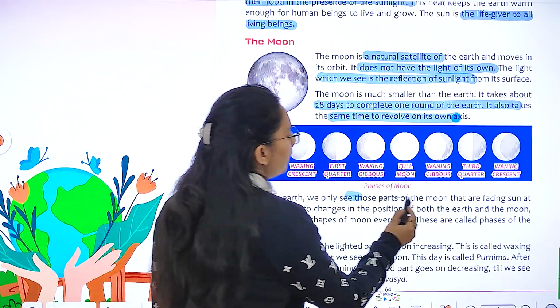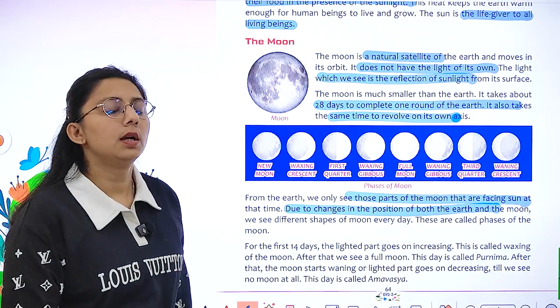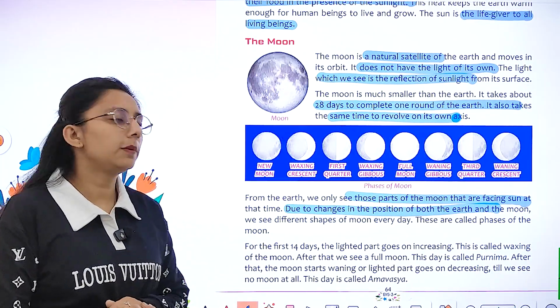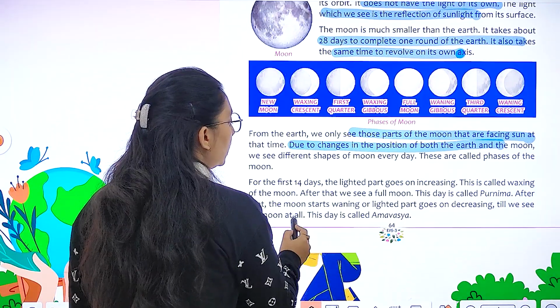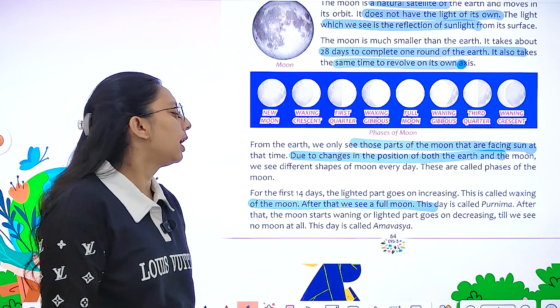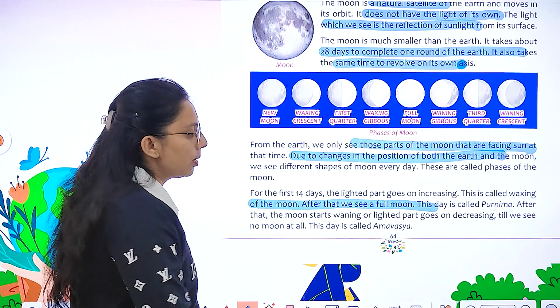From the Earth, we only see the part of the moon that is facing the sun at that time. Due to changes in the position of both Earth and moon, we see different shapes of the moon every day, and we call them phases. For the first 14 days, the lighted part goes on increasing, which we call waxing of the moon. After that, we see the full moon, which we call Purnima.